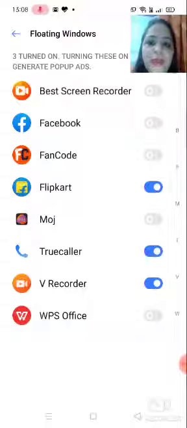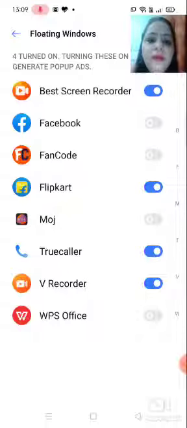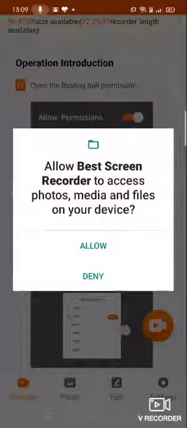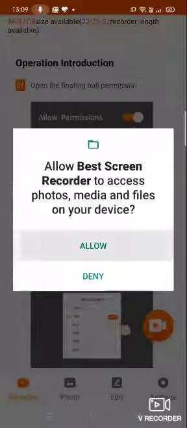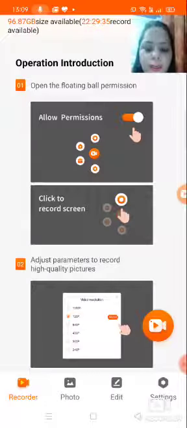So just click on the allow button, and you get the floating window. In the floating window, you get the V Recorder app, best screen recorder. In the best screen recorder app, you get a slider bar. Just click on the slider bar, it becomes blue, and this blue bar allows you to use this best screen recorder on your phone. If you want to get back from the floating window, just click on the back arrow button. Now it asks to access the photos, media and files on your device, so just click on the allow button. It is also asking to record your audio, so just click on the allow button.